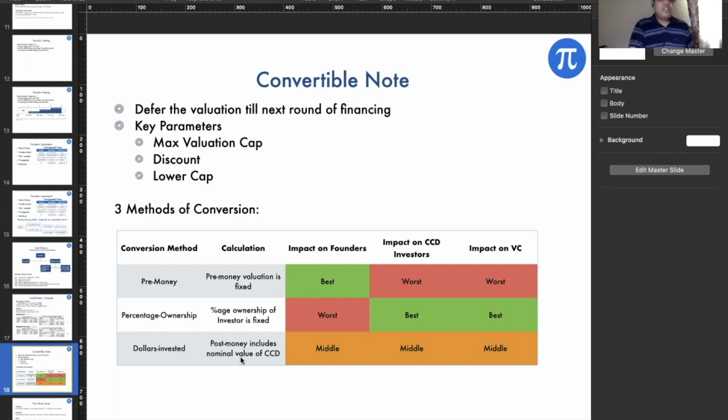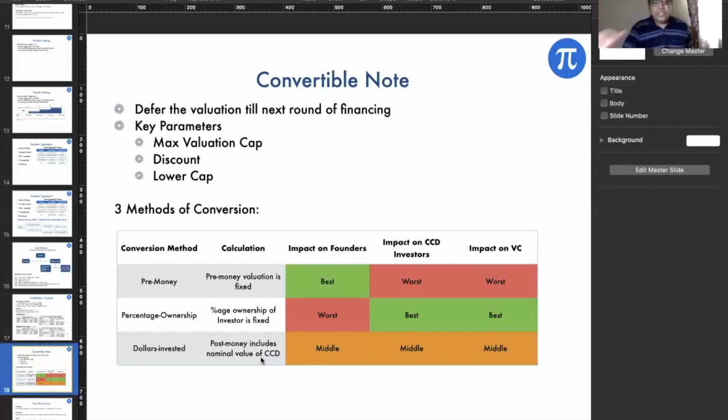In the dollars invested method, say pre-money is 8 million and there is a 2 million round, and I have 1 million of convertibles. So post-money becomes 8 plus 2 plus 1, which is 11 million. Then pre-money becomes 11 minus 2, which is 9 million, and we do the calculation according to it.